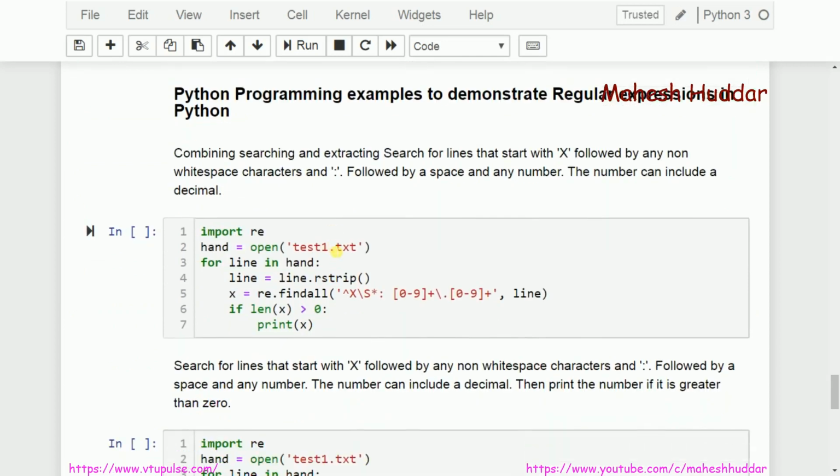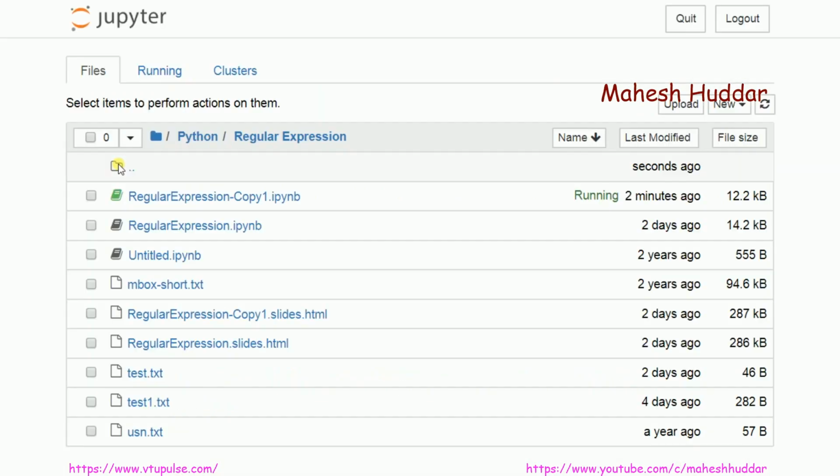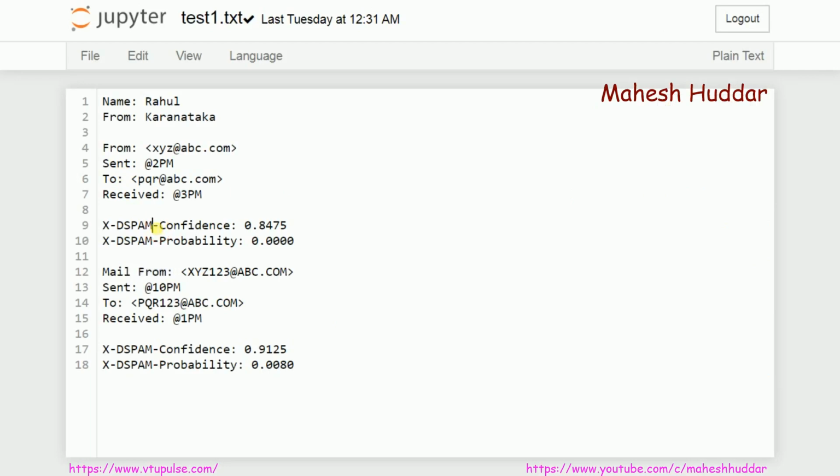The next program is to check something like this. I go with that particular file again. If you look at that file, you can find something like this. A line starts with X-DSPAM-Confidence, followed by a colon, and then followed by something like this. I am interested in all the lines which start with X. So how can I write that particular program?